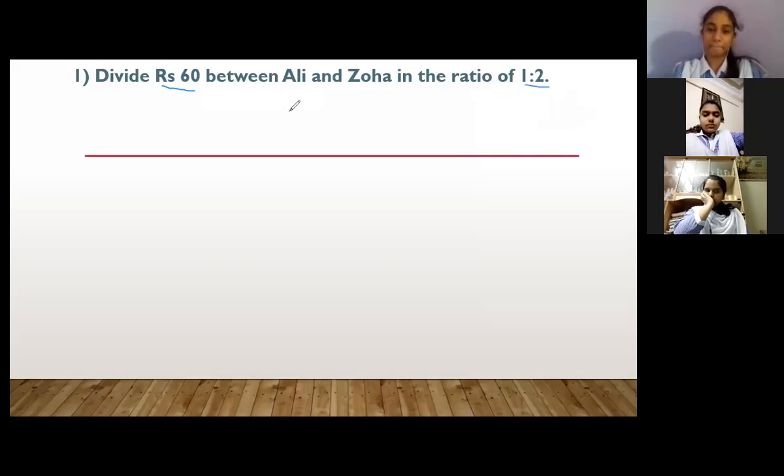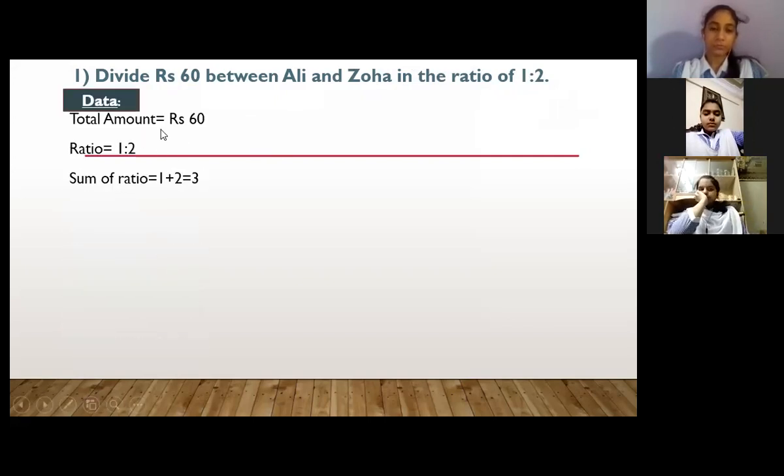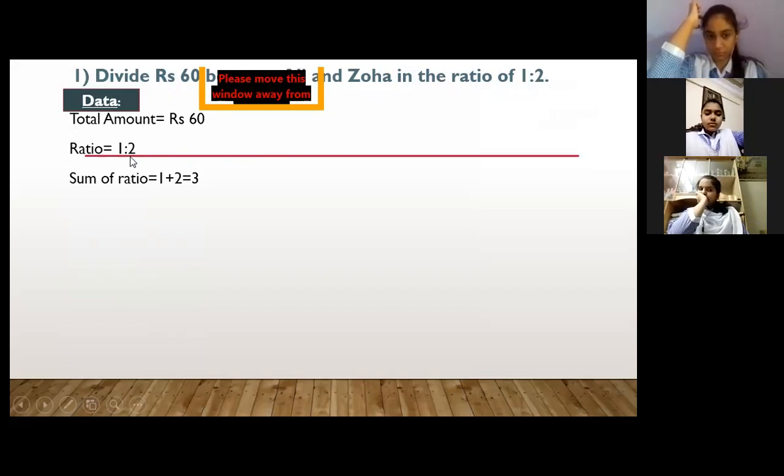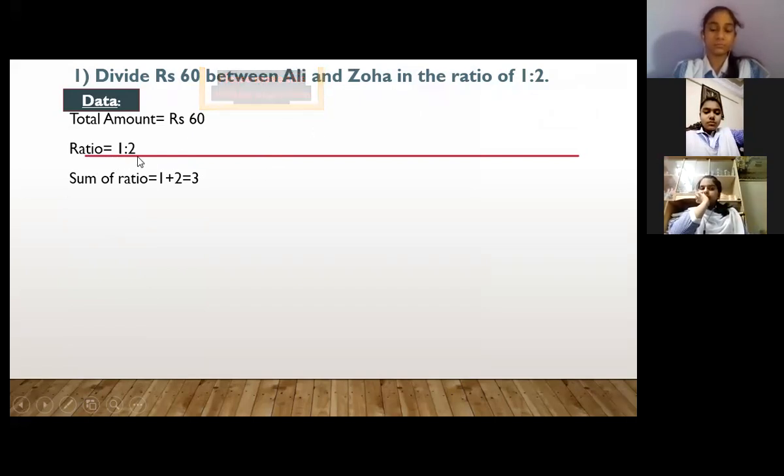In this question, first what we have to write? First we have to write the data. Data means what is given in this question. Total amount is rupees 60. Ratios are given, 1 ratio 2. These ratios are individual ratios. 1 ratio is for Ali and 2 ratio is for Zoha. First ratio is for the first person, second ratio is for the second person.